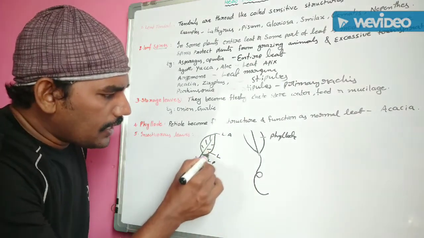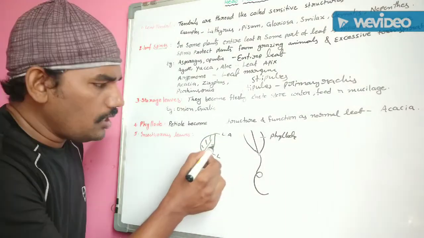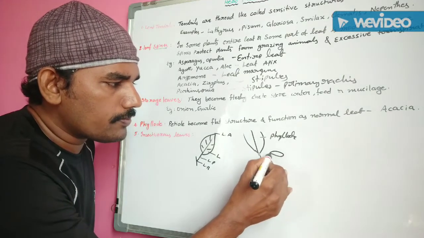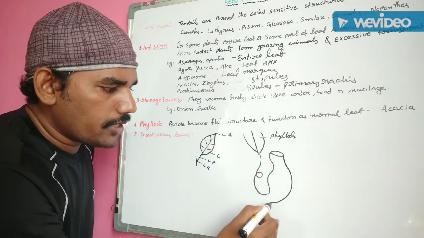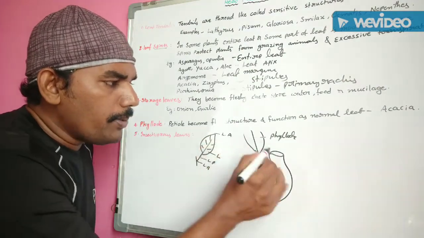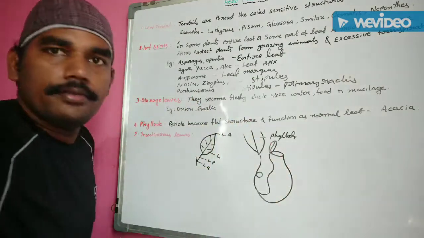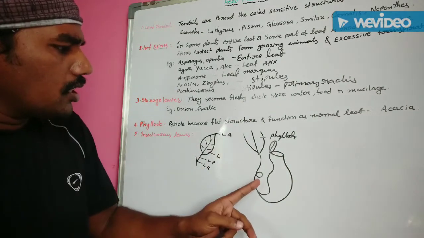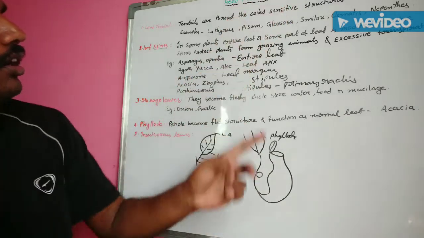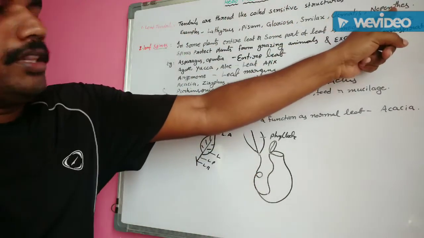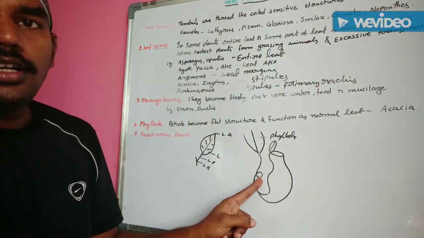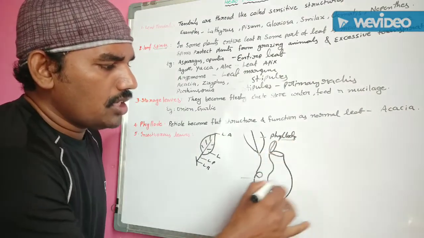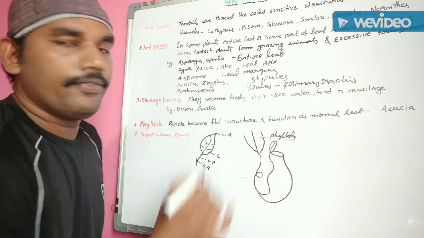Next, the entire leaf lamina, except the leaf apex, is modified into a pitcher-like structure. The leaf apex is modified into a lid. You already discussed this in leaf tendril. This one is the leaf tendril, this one is the phyllode. This one is the insectivorous leaf.